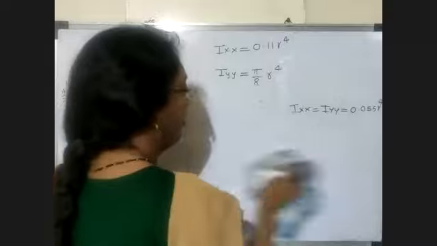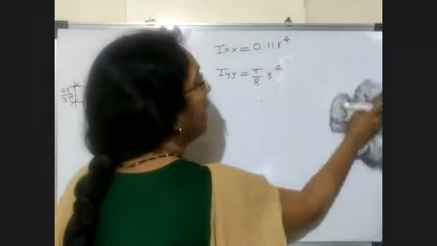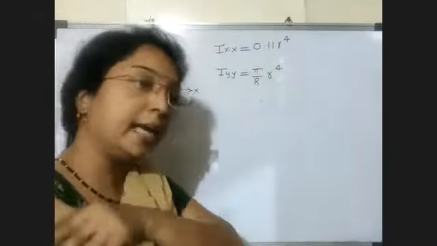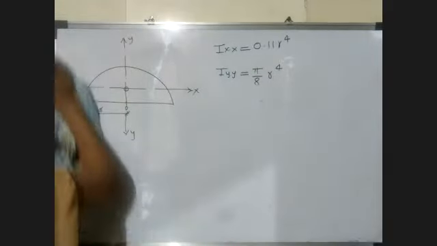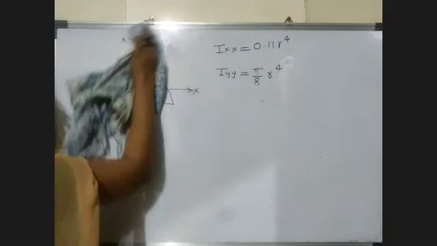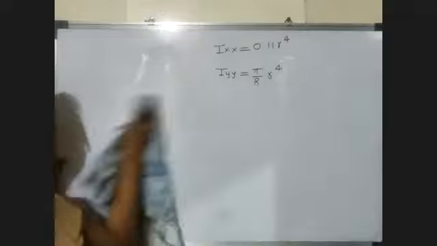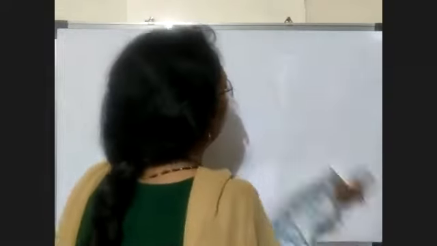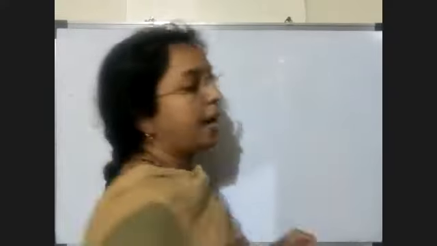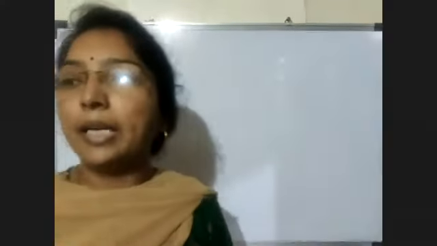Then we go for circle. Now for circle, Ixx and Iyy both are same. And the formula is pi by 64 D raised to 4. Similarly, Iyy also remains same. Again for hollow circle, the formula of Ixx and Iyy both are same. The formula is pi by 64 capital D raised to 4 minus pi by 64 small d raised to 4.